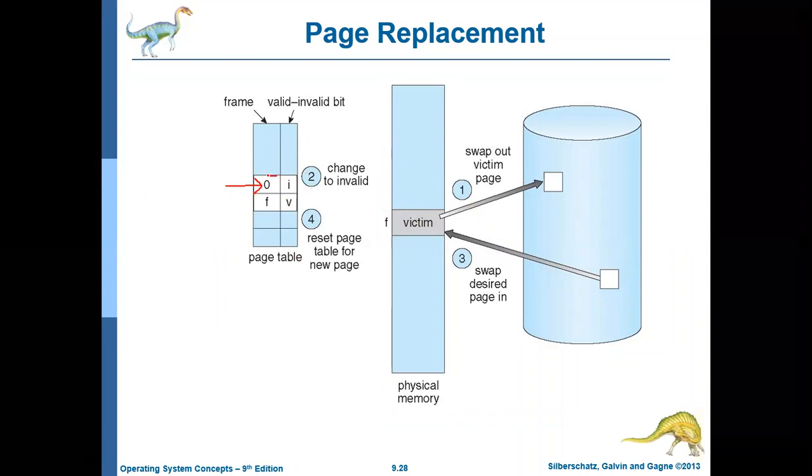Till now it was valid, but as it is moved to the hard disk, you should make it I, so it becomes invalid. And this new page has come to this particular frame number, so that entry becomes valid now. This updation should happen in the page table.